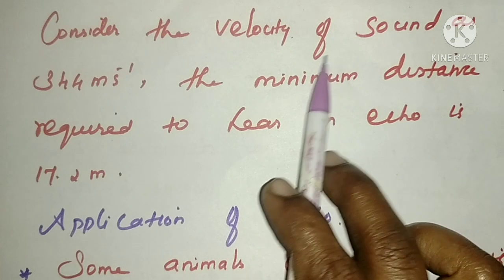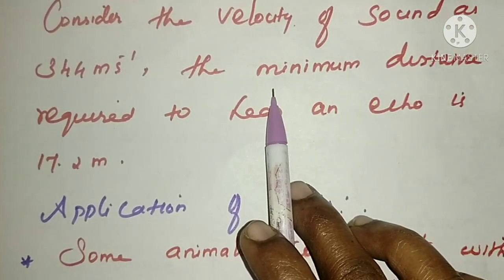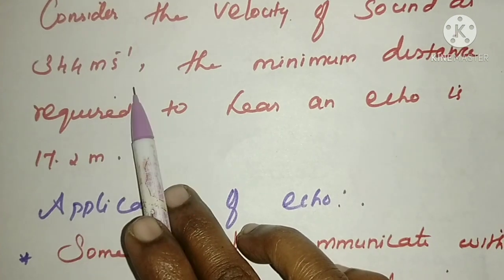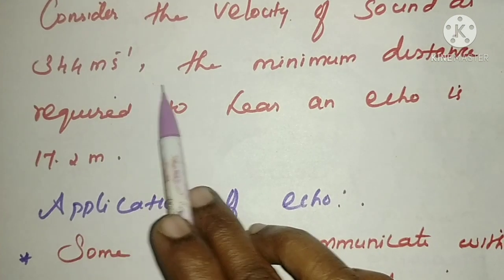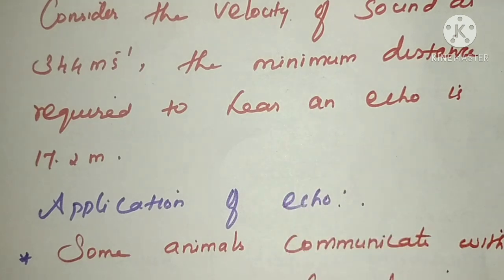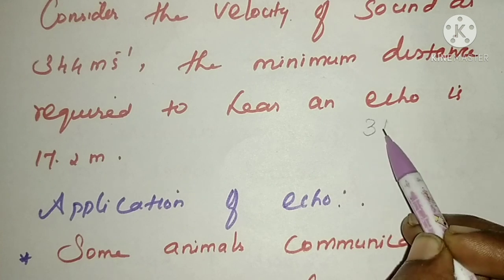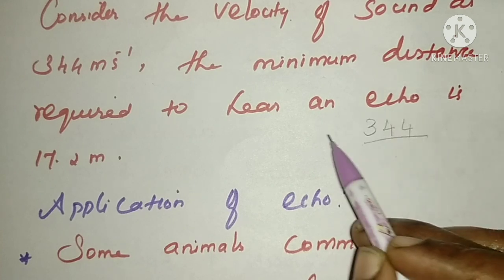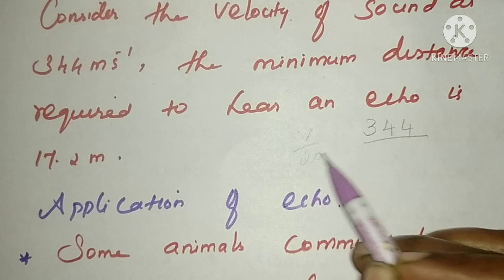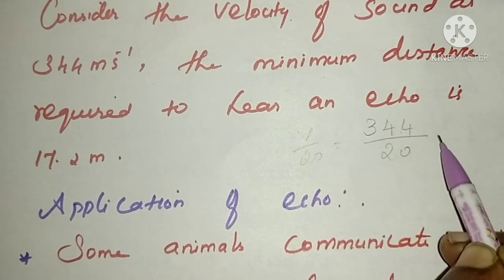Consider the velocity of sound in air as 344 meter per second, 344 m s⁻¹. So the minimum distance required to hear the echo is 344 meter per second divided by 20. According to the last formula we learned, V by 20. So the velocity of sound is 344 divided by 20.